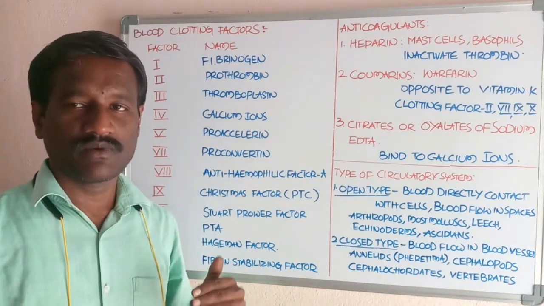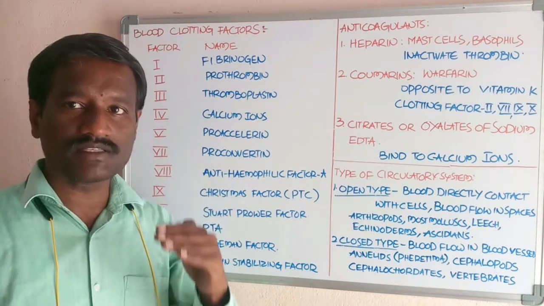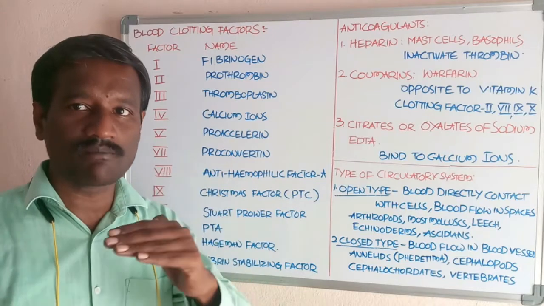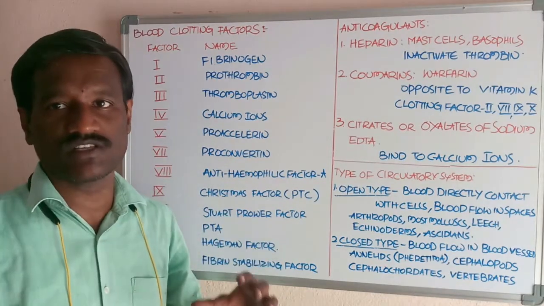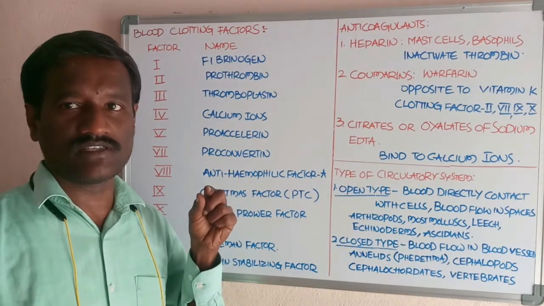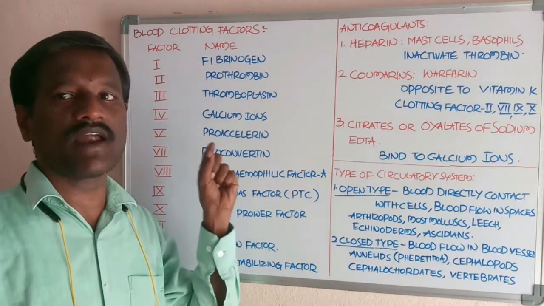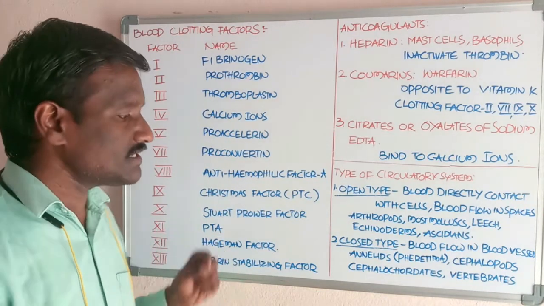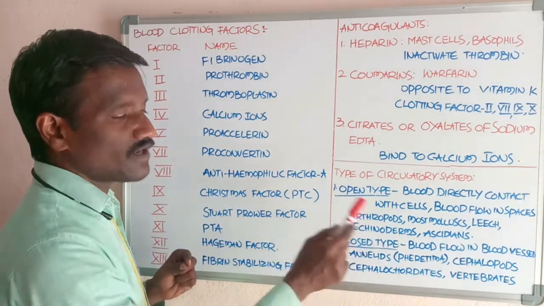The blood vessels are arteries, arterioles, and venules. Arterioles and venules are blood capillaries at the tissue region, leading into the veins. The veins supply the blood towards the heart finally. This type of system is called the closed type circulatory system.